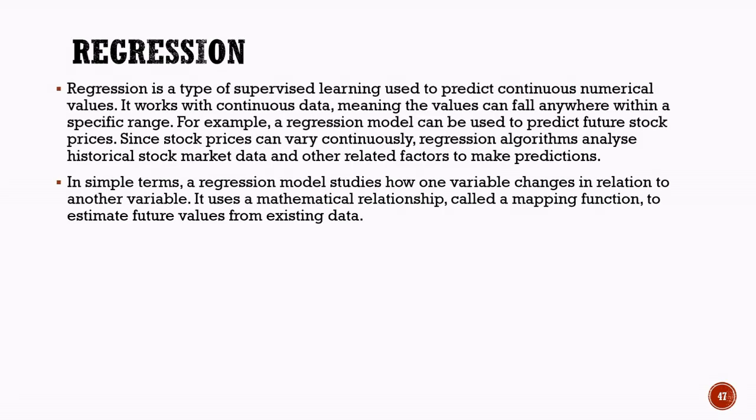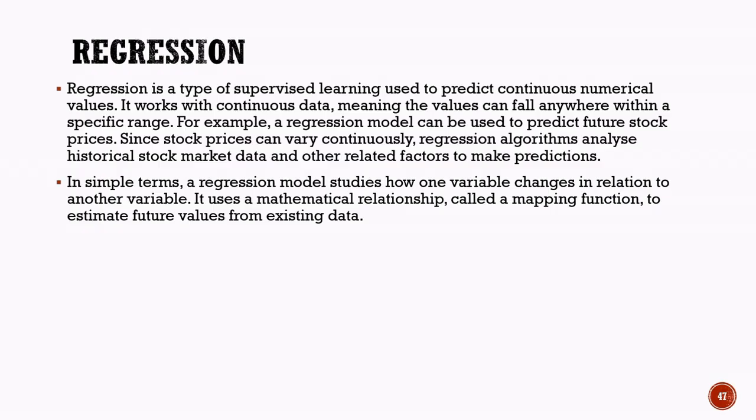Introduction to regression in machine learning. Regression is a type of supervised learning that is used to predict continuous numerical values rather than categories. Unlike classification, where the output belongs to a fixed group such as spam or not spam, regression predicts values that can take any number within a given range. Examples include predicting house prices, stock prices, rainfall amounts, or future sales.